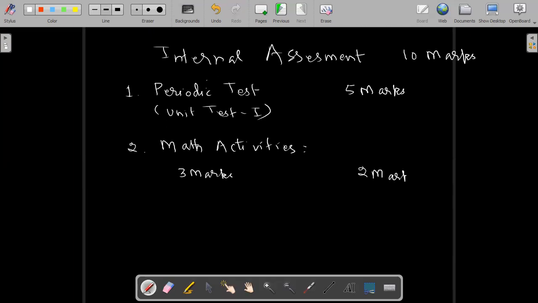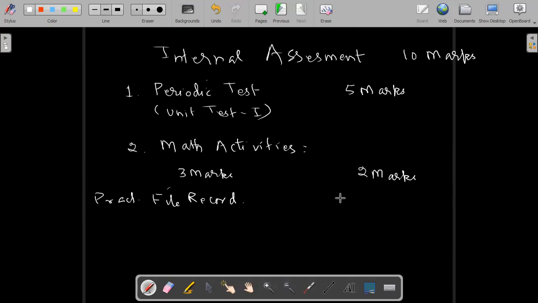The first 3 marks are for the activity file record, the practical file that you will make. You have to submit the practical file record when we conduct one activity. And finally, like in physics and chemistry, we will conduct one term and assessment of one activity. So this is 3 marks.